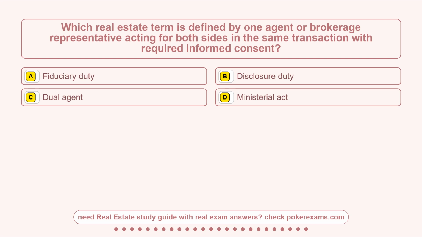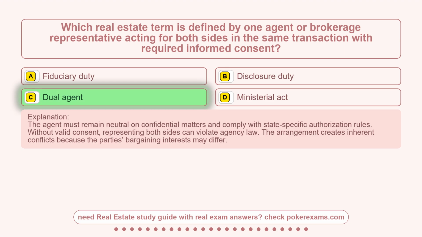Question 19. Which real estate term is defined by one agent or brokerage representative acting for both sides in the same transaction with required informed consent? Option A, fiduciary duty. Option B, a disclosure duty. Option C, dual agent. Option D, ministerial act. The correct answer is option C, dual agent.